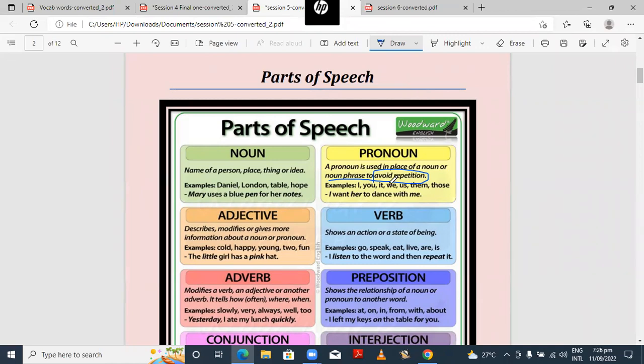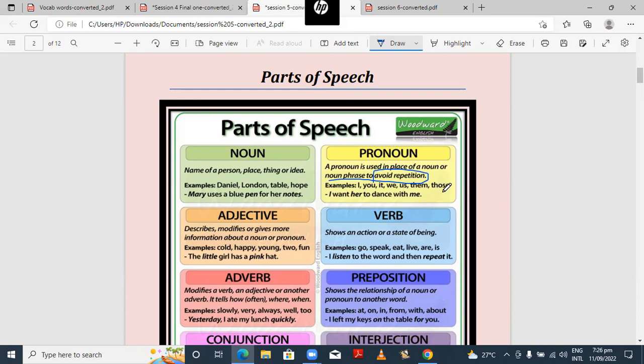Now, what are the pronouns? He, she, it, I, we, they, you. Any word that you can use by replacing the actual noun is called a pronoun. Like I, you, it, we, us, them, those, these, all are pronouns. Let me tell you one thing. Sometimes there are a lot of pronouns in a sentence. Sometimes two pronouns indicate the same person.